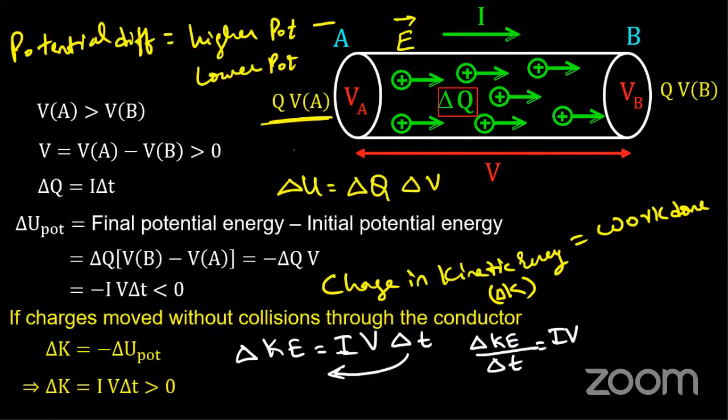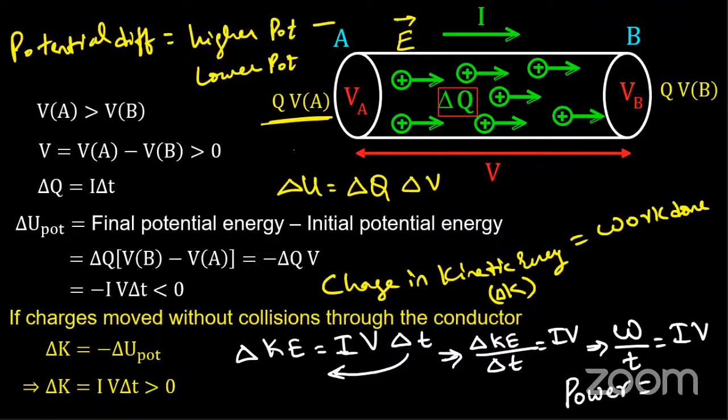Now, this change in kinetic energy, what do I know it as? The work done. So the work done by time taken is equal to I into V. What is work done by time taken? In physics 11th standard we studied this. We are correlating all the things, guys. So yes, this is nothing but the electrical power.